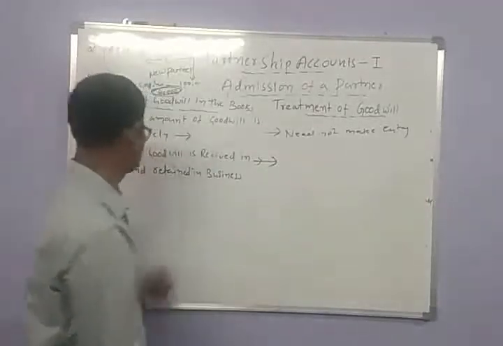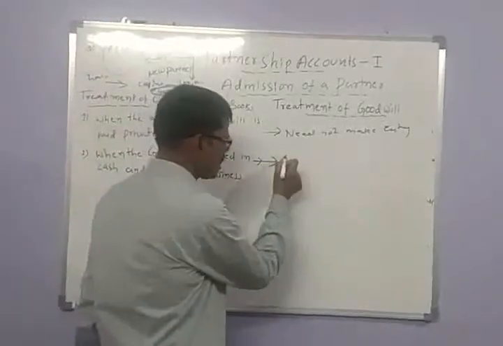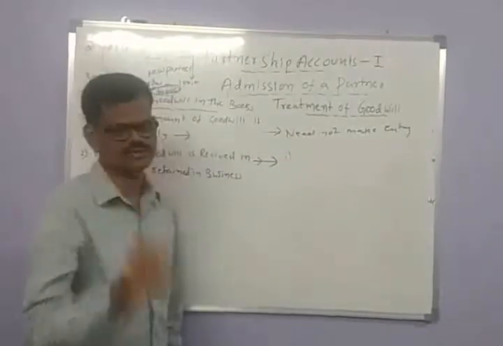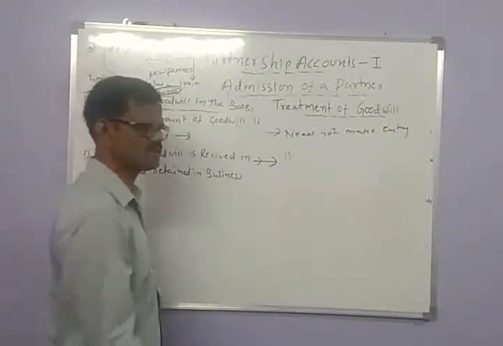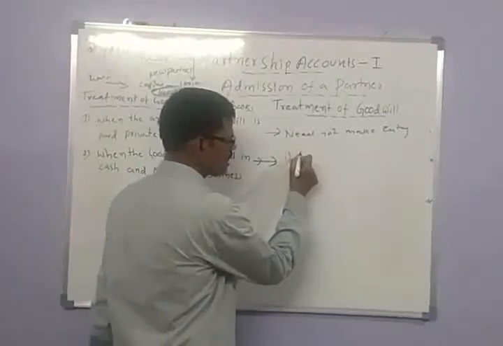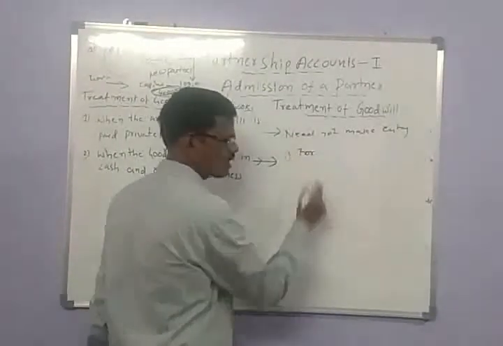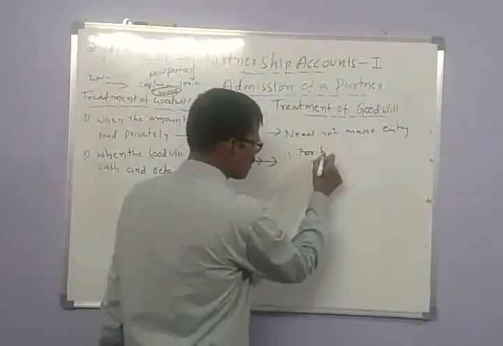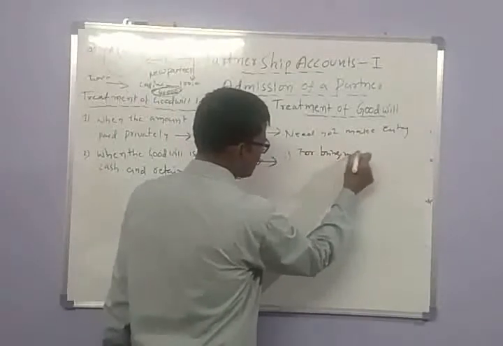Here we have to pass two entries for bringing goodwill.